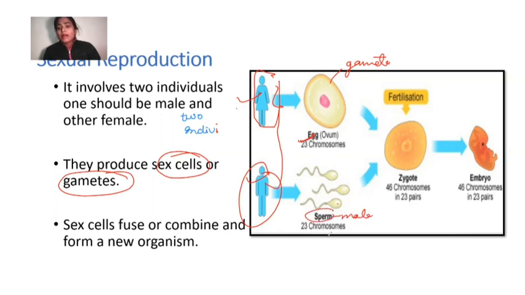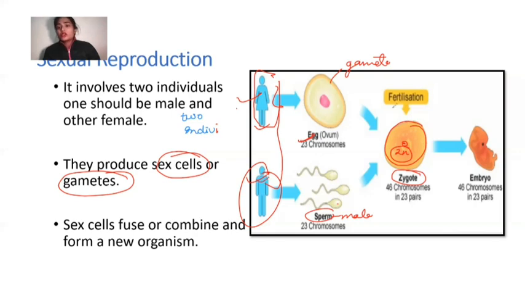These gametes will fuse with each other and form a zygote, a structure that is 2n in number. I will explain further what n and 2n are. This zygote is formed with the help of male and female gametes.